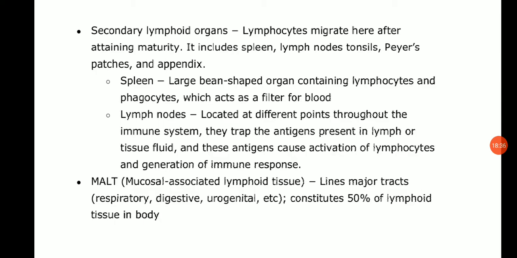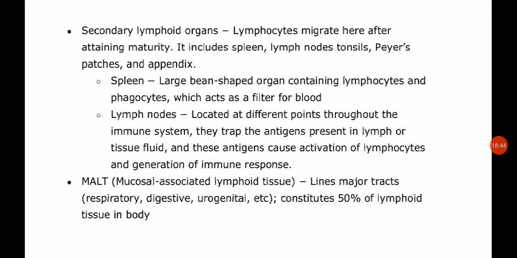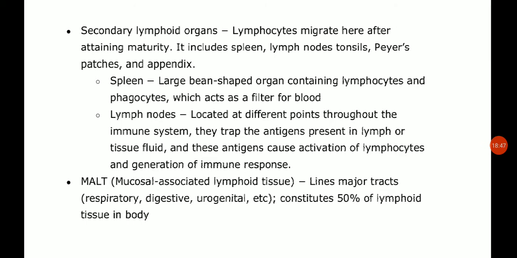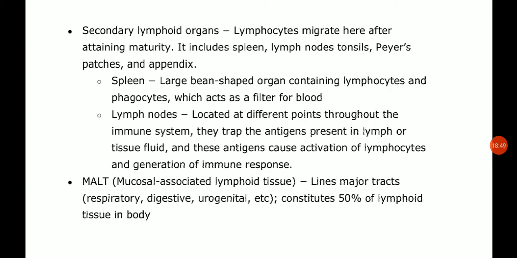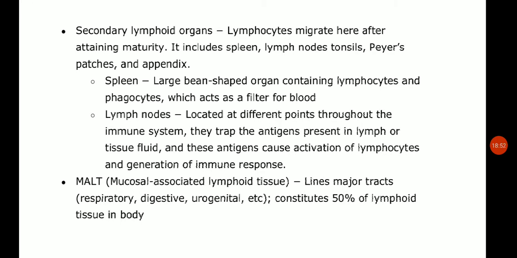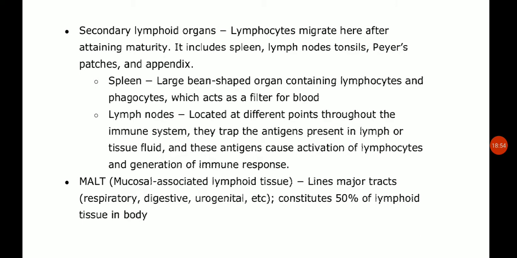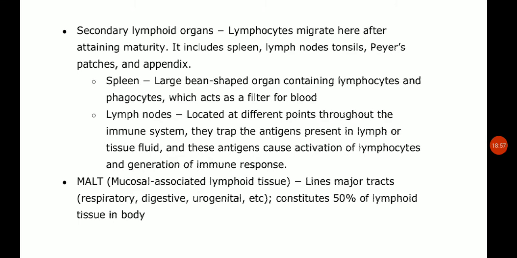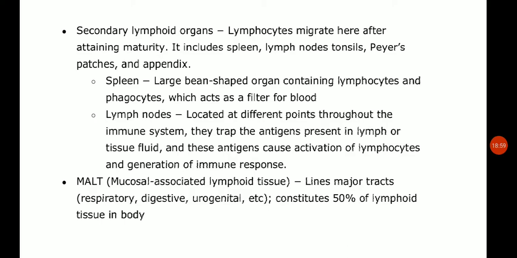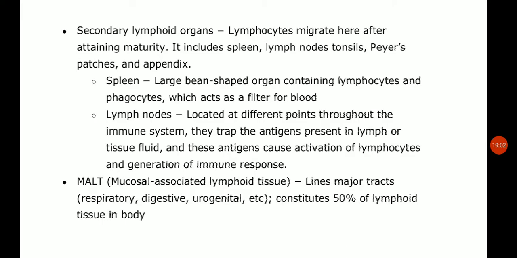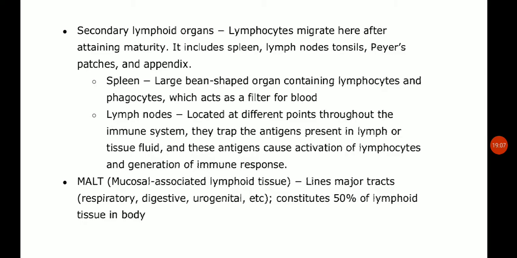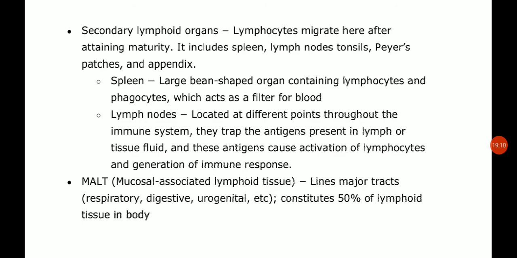The spleen is a large bean shaped lymphoid organ situated in the left upper part of the abdomen, and like other lymphoid tissue, it is a center where B and T lymphocytes multiply and it plays an important role in immune responses. It also helps in the removal of debris and other particulate matter from circulating blood. Aged or defective blood cells, particularly erythrocytes, are also removed from the circulation by the spleen. So this is the role of the spleen.